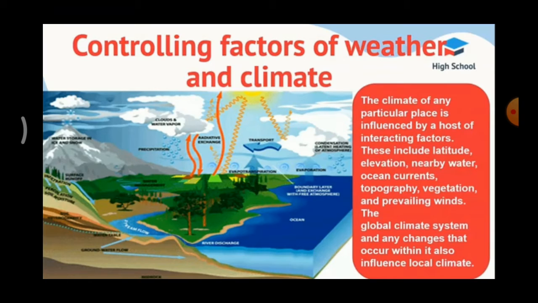So, these two circles are called polar regions. These polar regions receive the lowest sun's rays. Vertical sun's rays fall directly on regions around the equator.